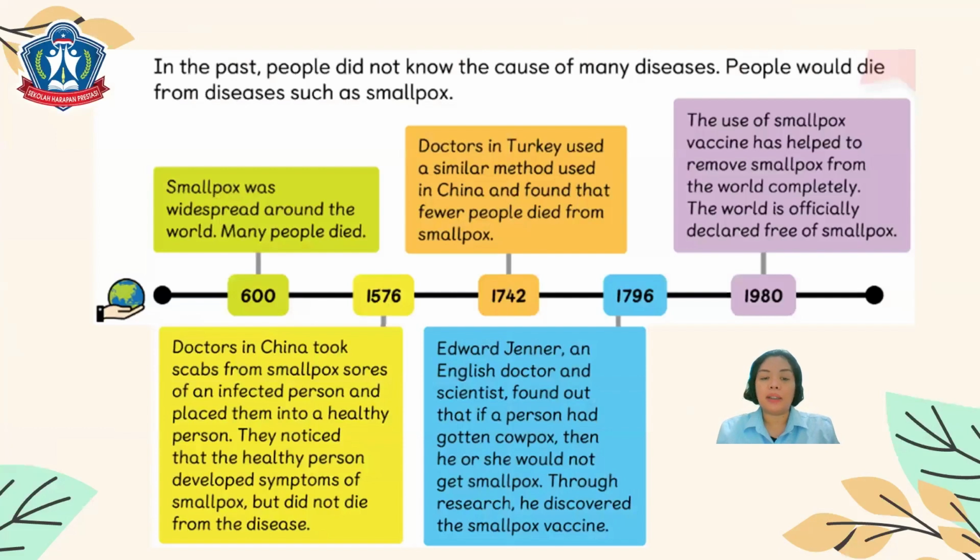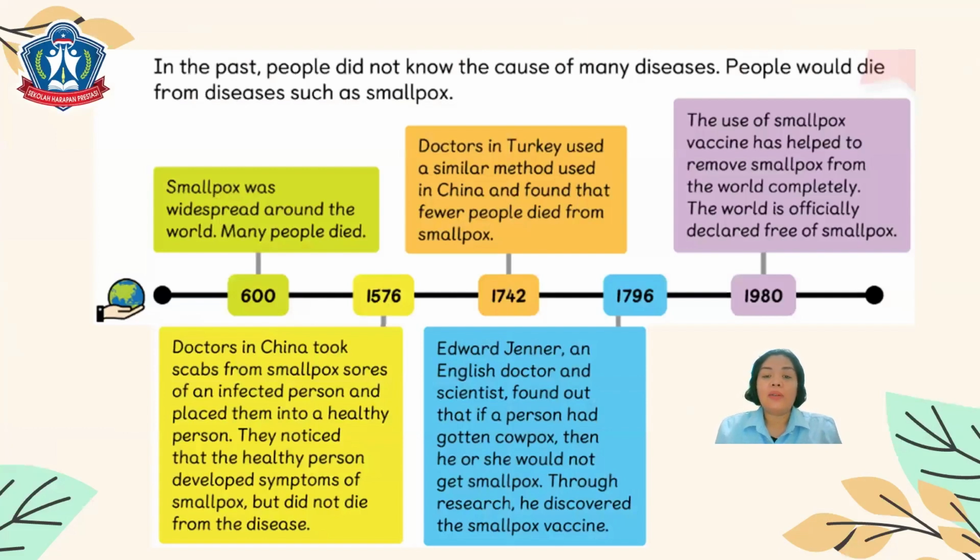them into a healthy person. They noticed that the healthy person developed symptoms of smallpox but did not die from the disease. Then in the year 1742, doctors in Turkey used a similar method to the one used in China and found that fewer people died from smallpox. Okay? Then in the year